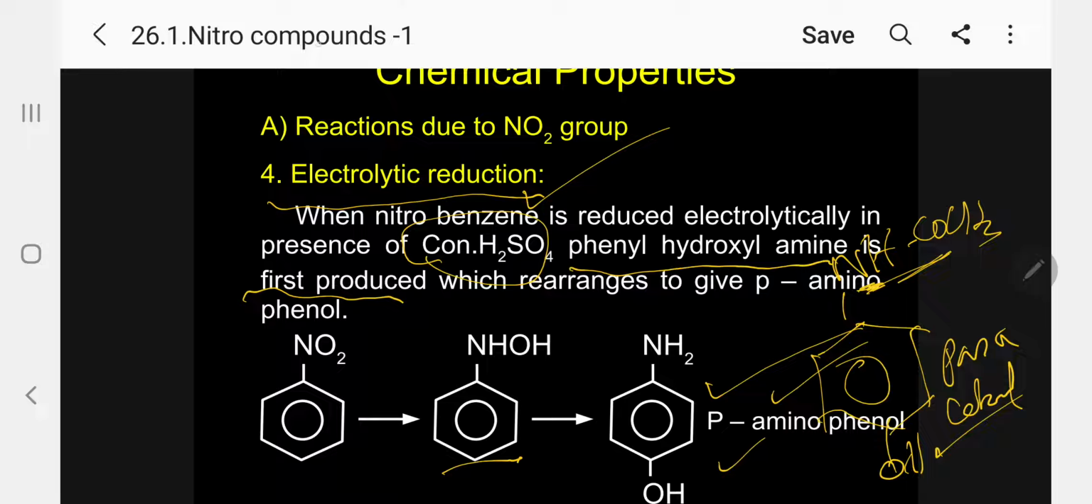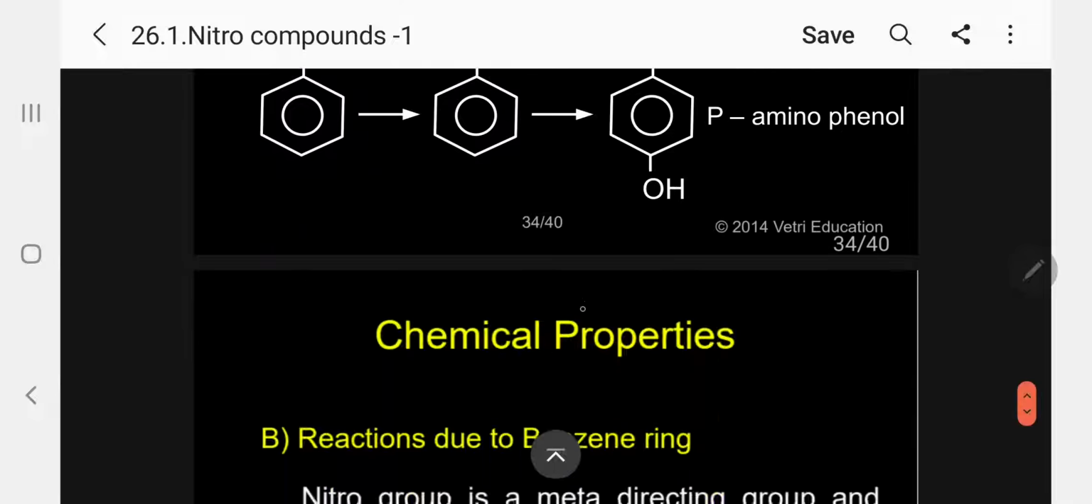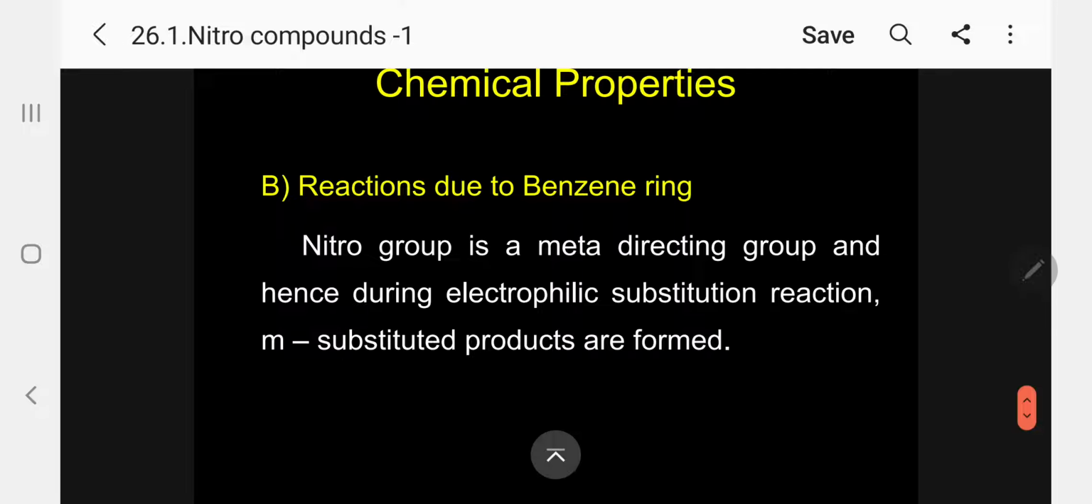Kindly follow. So let me compare now. Collectively compare. That is, in acid medium, nitrobenzene gives aniline. In neutral medium, phenyl hydroxylamine. In basic medium, diphenylhydrazine or hydrazobenzene. Electrolytic reduction gives para-aminophenol. Please memorize this. Now let me come to reactions due to the benzene ring.